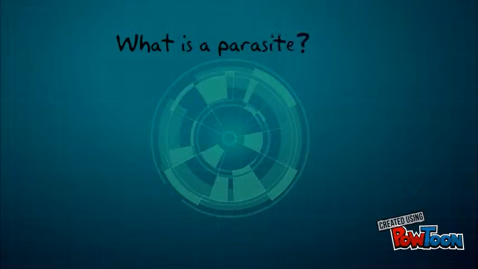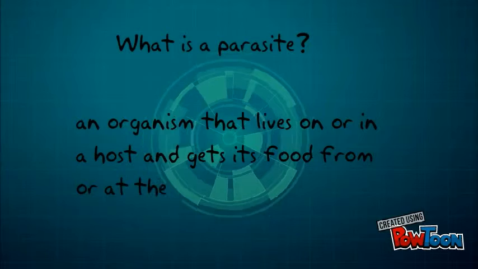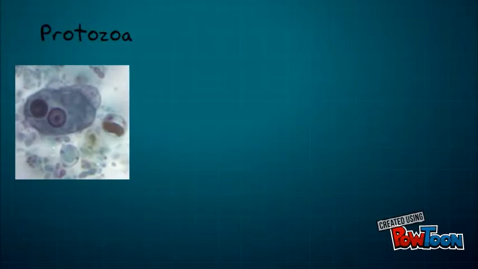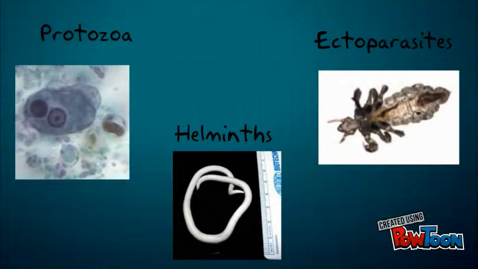According to the CDC, a parasite is an organism that lives on or in a host and gets its food from or at the expense of a host. There are three main classes of parasites that cause disease in humans: protozoa, helminths, and ectoparasites. Of the parasitic diseases, malaria causes the most deaths globally.